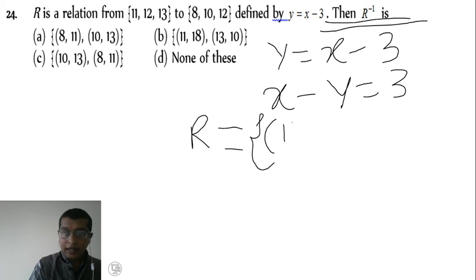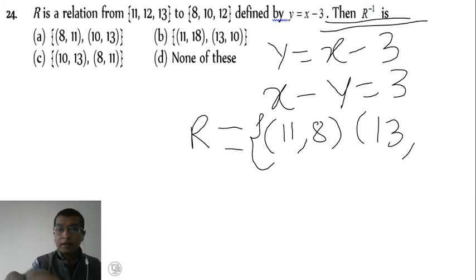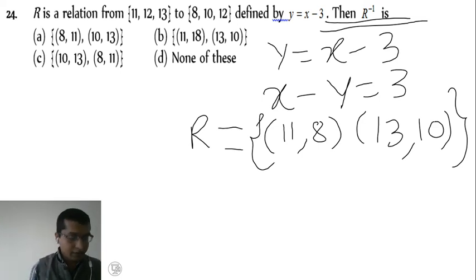So 11 comma 8. See here. Just examine x equal to 11, y equal to 8. 11 minus 8, 3 we get. Similarly, next 12 with this is not possible, then I try with 13 comma the set B, 10. See here, difference 3, x equal to 13, y equal to 10, 13 minus 10, 3 we get. So only these two pairs are possible.